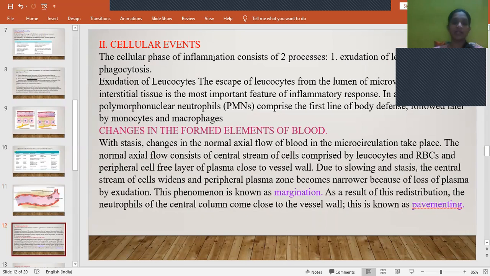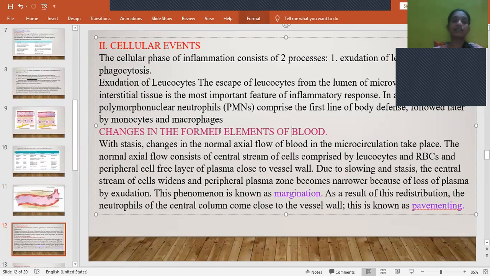Then what do you mean by cellular events? Cellular events include two processes, that is exudation of leukocytes and the other is phagocytosis. In the exudation of leukocytes, polymorphonuclear neutrophils are the first line, and others like monocytes and macrophages are also involved. So what are the changes that take place in the normal axial blood flow?